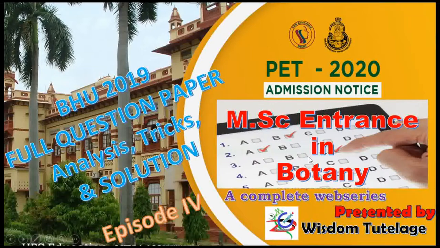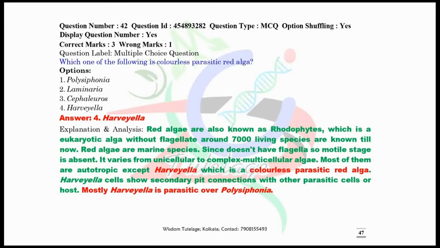Hi everyone, hope you enjoyed our last three episodes, which are based on the solution, analysis and tricks of the 2019 BHU M.Sc entrance exam paper. Now, here is episode number 4. In our previous sections, we have already discussed question number 1 to question number 41. So, in episode number 4, we start from question number 42.